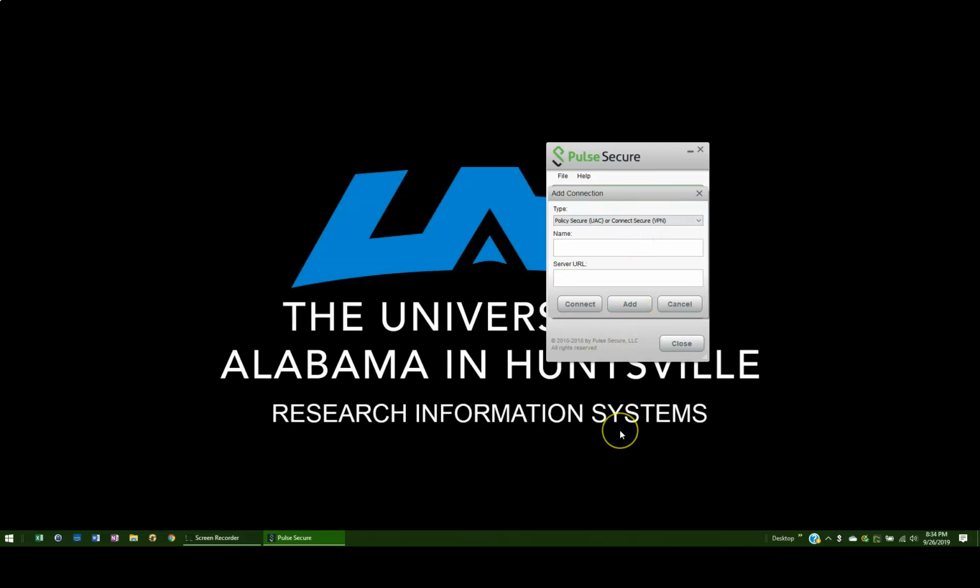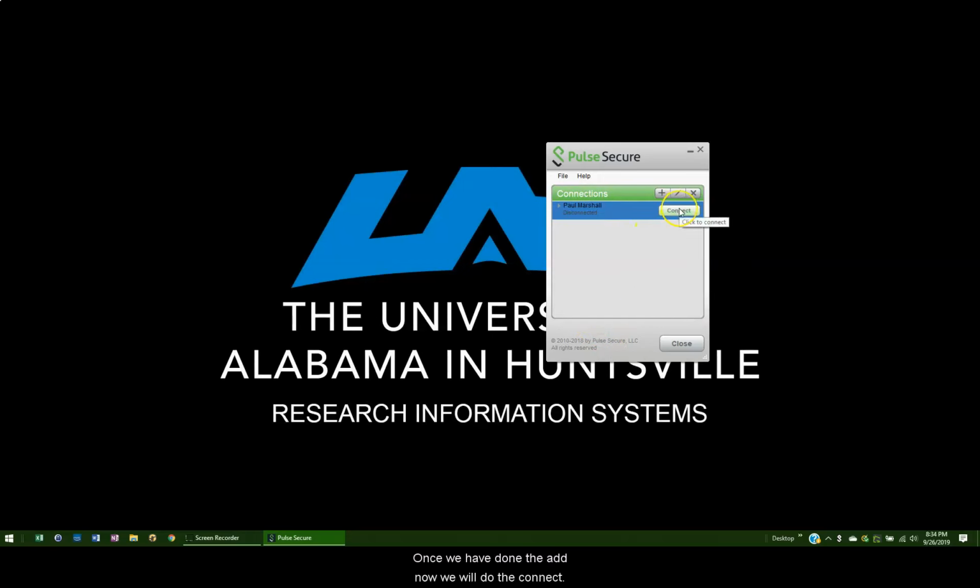Once we're here, we will enter our name and this server URL. That is what we copied from over there on the other page. So we'll just paste that there. Note that we've got it all correct. And we're not going to do connect, we're going to do add. Once we have done the add, now we will do the connect.